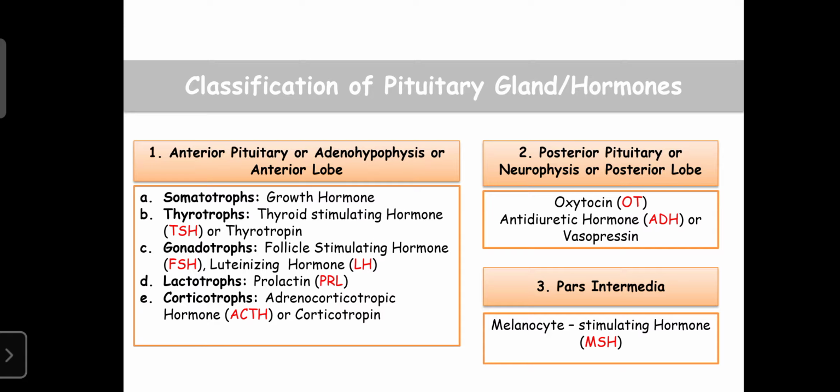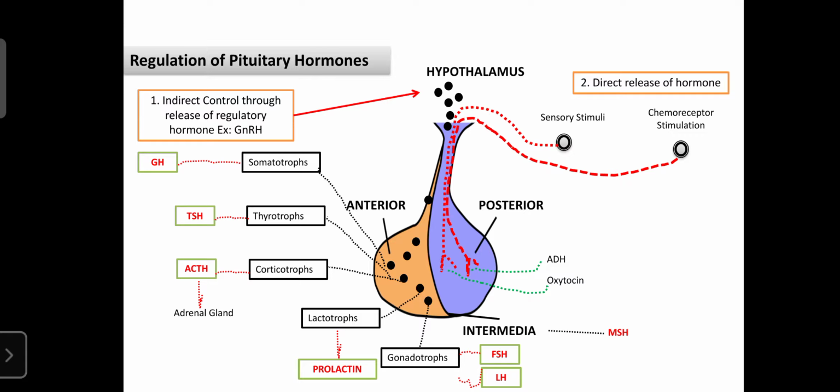The pars intermedia can stimulate the release of MSH, which is required to enhance the synthesis of melatonin, and melatonin is required for the regulation of the circadian rhythm or biological clock. So with the help of its secretions, the pituitary gland is involved in the regulation of various body functions.